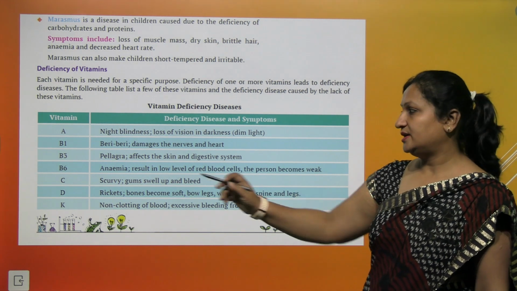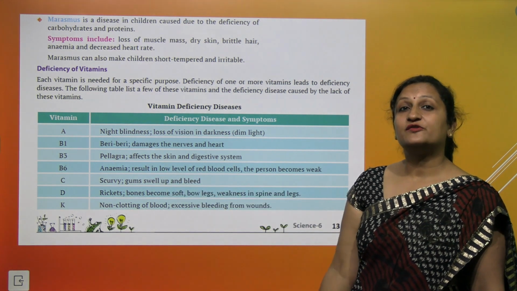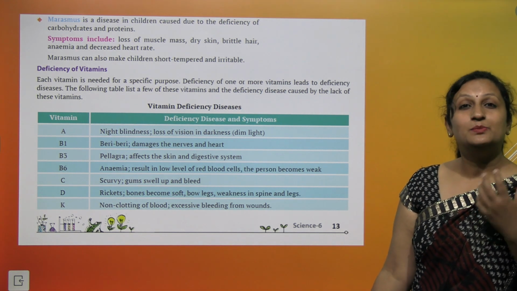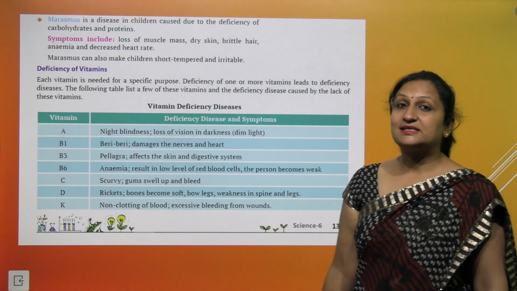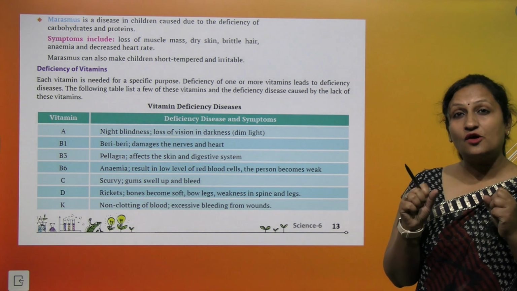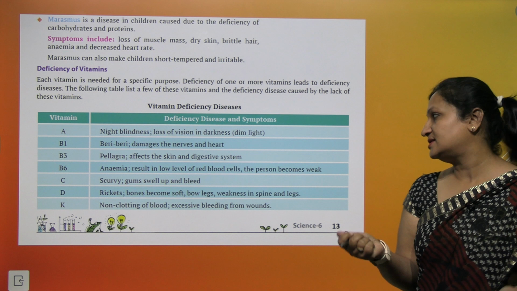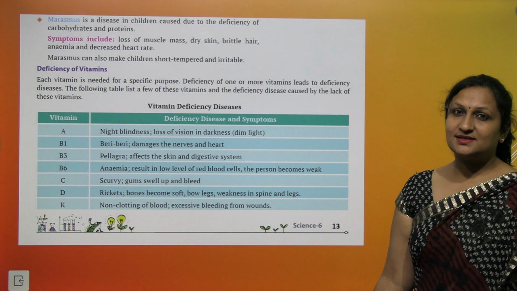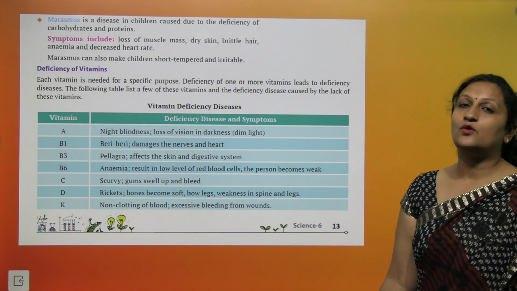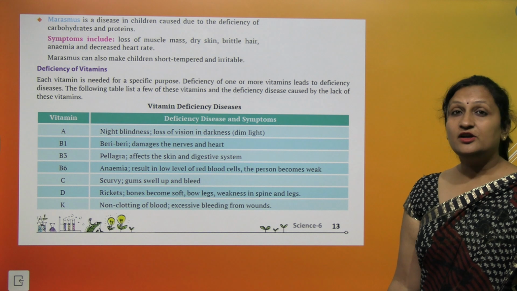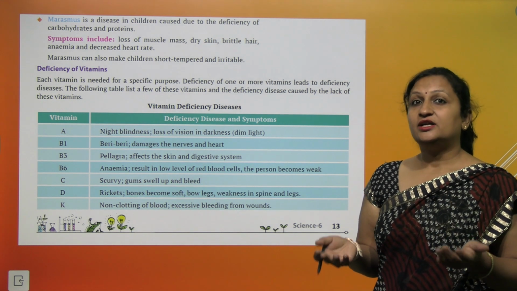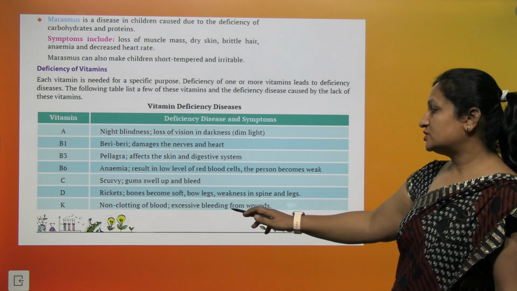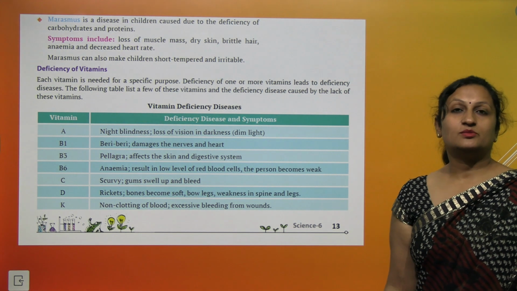The person becomes weak. Scurvy is caused due to the lack of vitamin C, in which you will have swollen gums. Your gums will bleed. Vitamin D deficiency causes rickets. The bones become soft and porous and break easily. Vitamin K deficiency causes non-clotting of blood. We have already discussed that vitamin K is essential for the clotting of blood. If vitamin K is lacking from your diet, then a clot will not be formed when you have a wound. It also will lead to excessive bleeding from the wound.